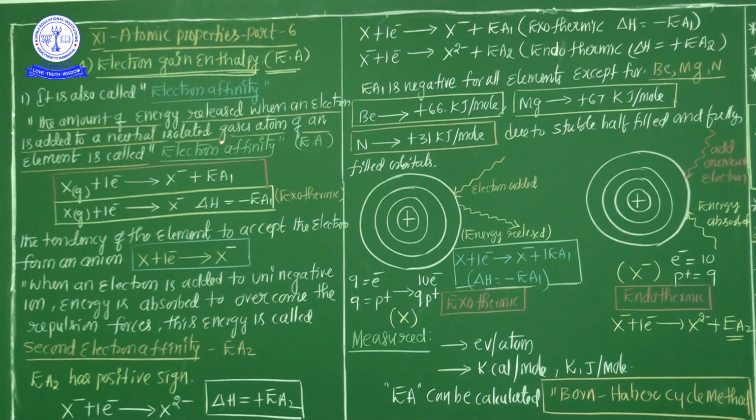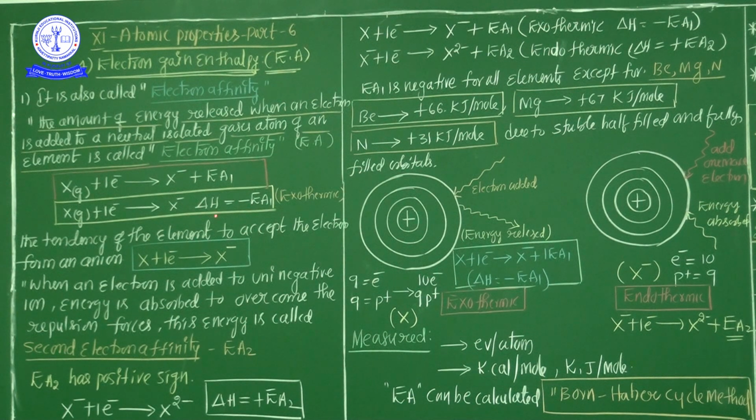If an electron is added to the neutral atom, energy is released. So energy is released means this is an exothermic reaction. And the most important point seen in the second equation: it is a neutral atom in the gaseous state, and addition of one electron gives the X minus anion species. Here it is an exothermic reaction, energy is released.